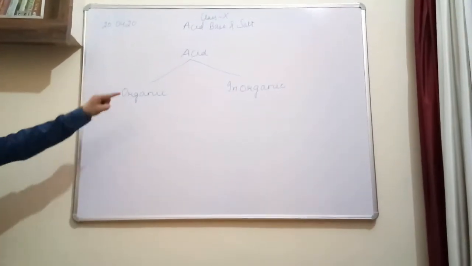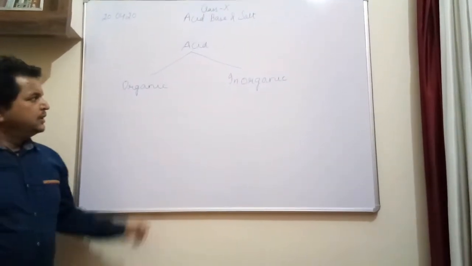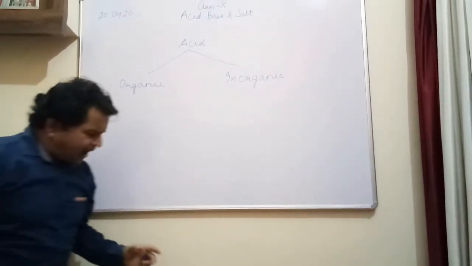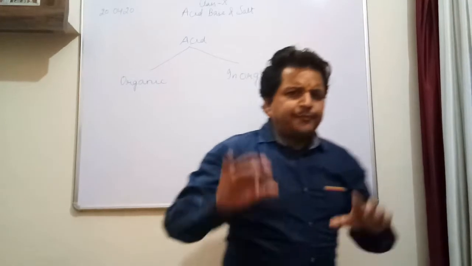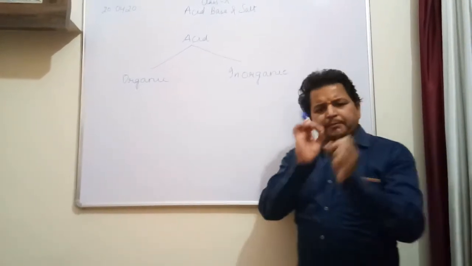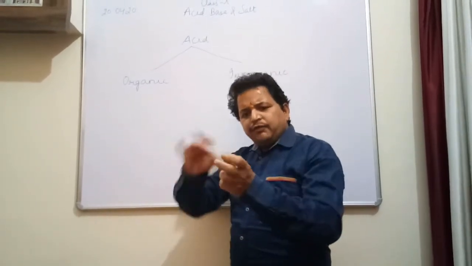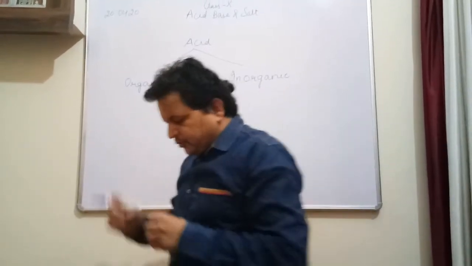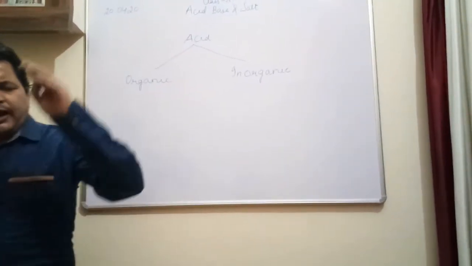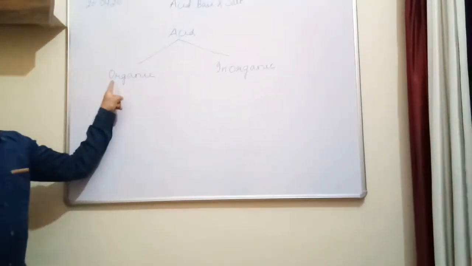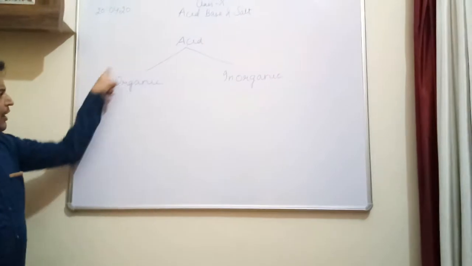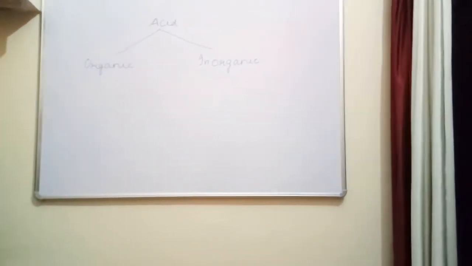What are organic and inorganic acids? All those acids which are obtained from the living ones. The term organic itself is concerned with living ones. Means those substances, those acids which are obtained from the living ones are known as organic acids. I'll give you an example.